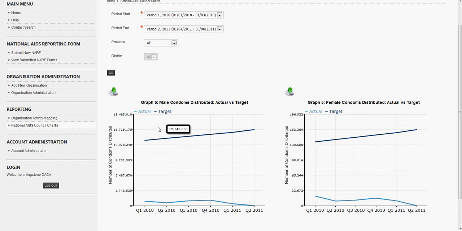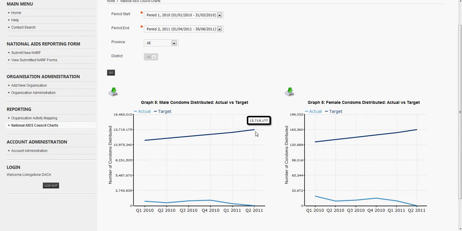This dark line has been taken based on the National Monitoring, Research and Evaluation Plan targets, and so basically we're saying from quarter 1 2010 we should have been distributing 11.7 million condoms per quarter for us to meet our Millennium Development Goal targets. And of course, because these targets are set to raise over time, this line is on an upward gradient.